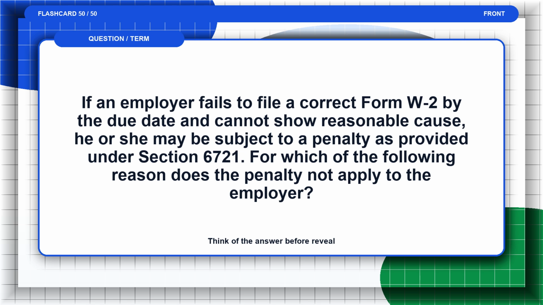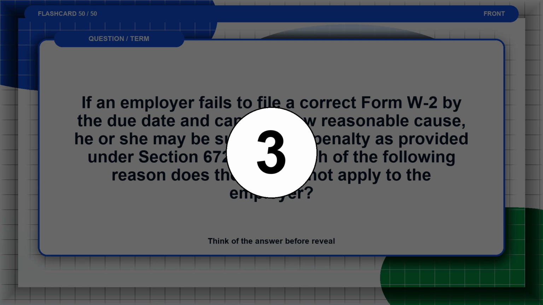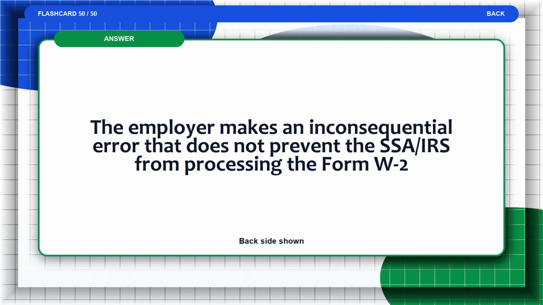Flashcard 50. If an employer fails to file a correct Form W-2 by the due date and cannot show reasonable cause, he or she may be subject to a penalty as provided under Section 6721. For which of the following reasons does the penalty not apply to the employer? Think of the answer before the reveal. The answer is, the employer makes an inconsequential error that does not prevent the SSA/IRS from processing the Form W-2.